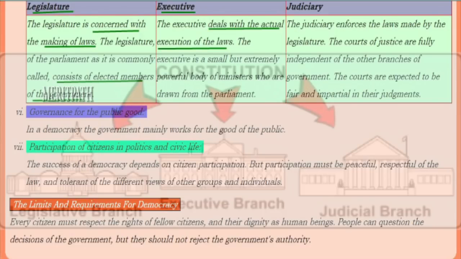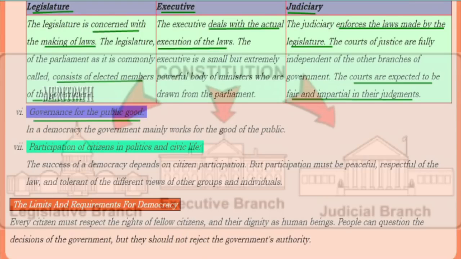Next is the executive. The executive deals with the actual execution of the laws, and it is a small but powerful body of ministers who are drawn from the parliament. Next is the judiciary. The judiciary enforces the laws made by the legislature. The courts of justice are fully independent of the other branches of government, and courts are expected to be fair and impartial in their judgments.